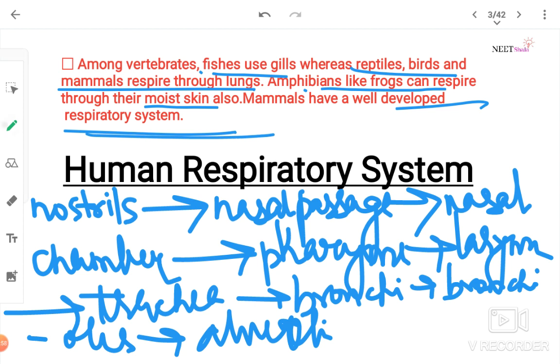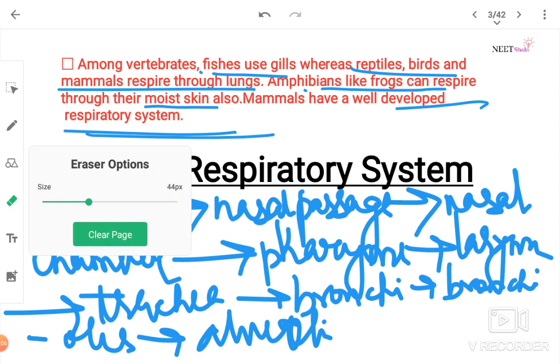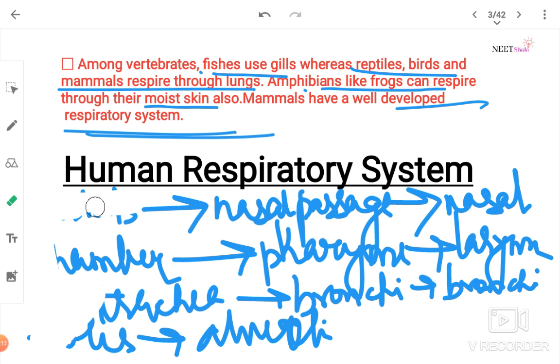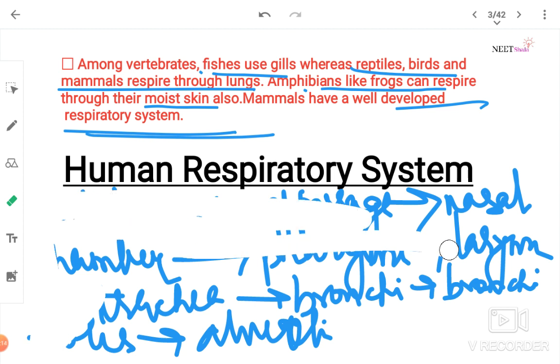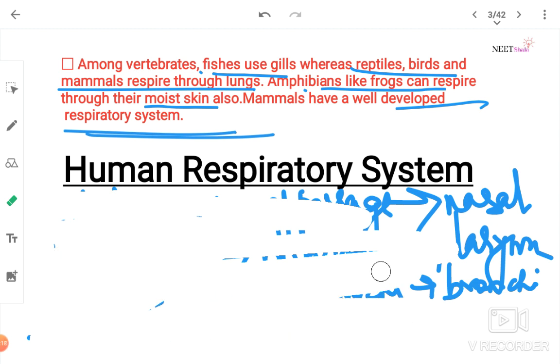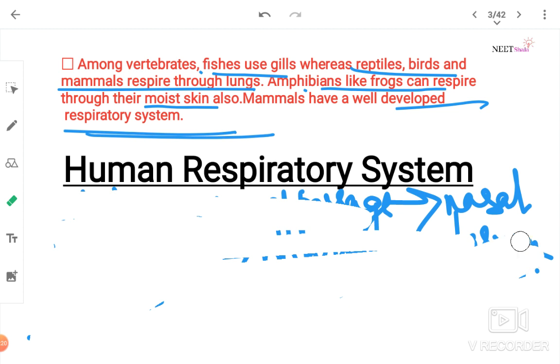This is roughly written, let me clean it. I'll draw it once again. The human respiratory system. Just a second, let me clean it. The human respiratory system.